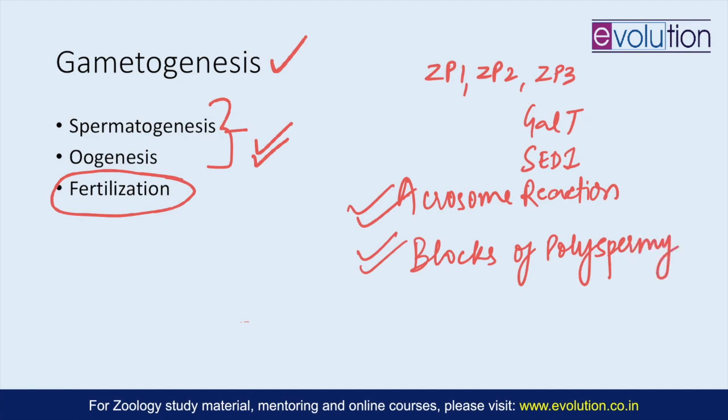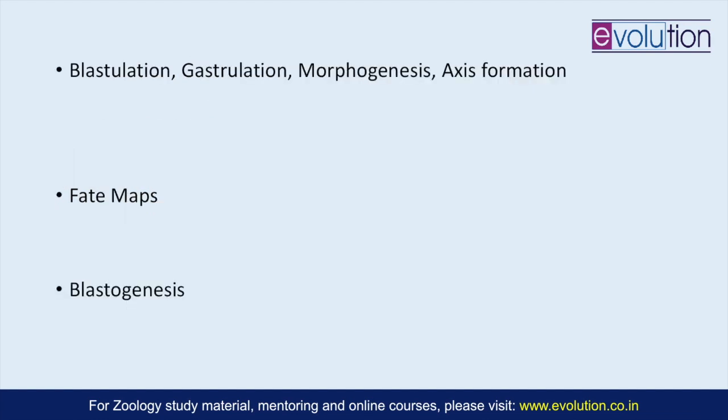So how these blocks of polyspermy happen, this is also another topic you should be focusing on under fertilization. So once the fertilization has taken place, the zygote is going to start dividing and it will undergo cleavage.